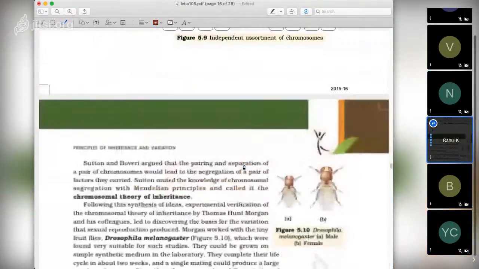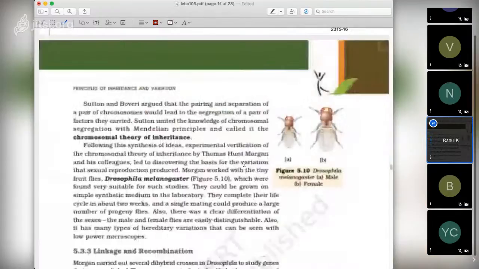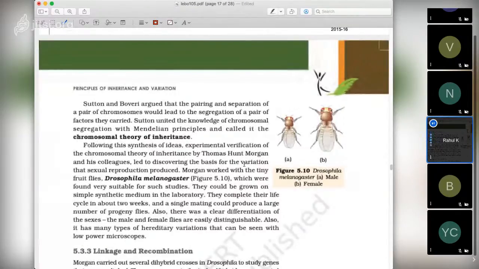So Sutton and Boveri proposed the chromosomal theory of inheritance. You have to remember these two names. Sutton united the knowledge of chromosome segregation with the Mendelian principle and called it the chromosomal theory of inheritance. Following this synthesis of ideas, experimental verification of the chromosomal theory of inheritance by T.H. Morgan, Thomas Morgan, and his colleagues led to discovering the basis of the variation that sexual reproduction produced.